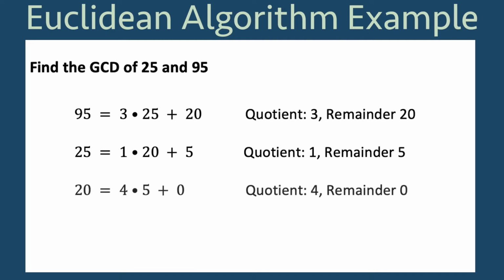And we continue in this way until we get a remainder of 0. For this example, that means dividing 20 by 5 and writing 20 is equal to 4 times 5 plus 0. In the Euclidean algorithm, the last non-zero remainder is the GCD, which we notice is 5 in this case, verifying the GCD that we already found. As we can see, the Euclidean algorithm uses division to find the GCD.